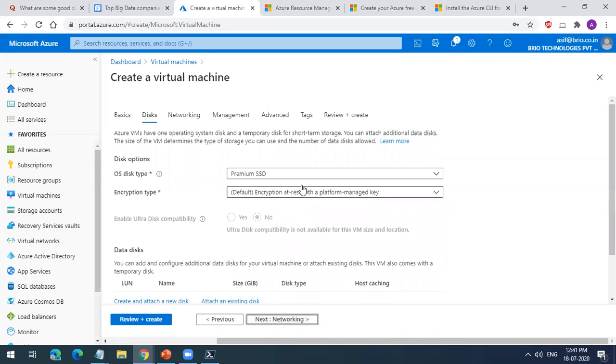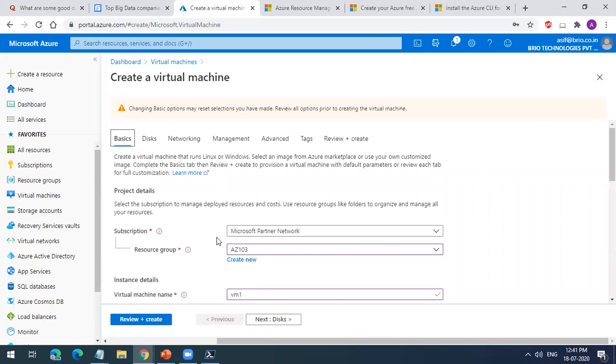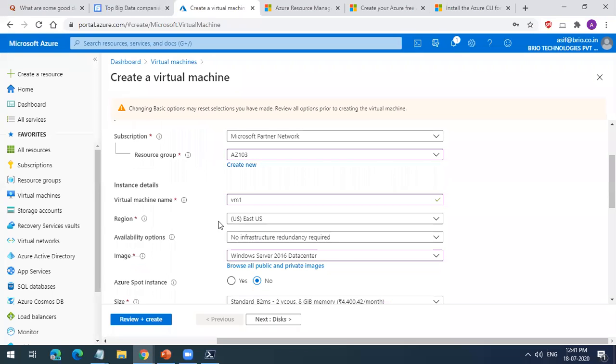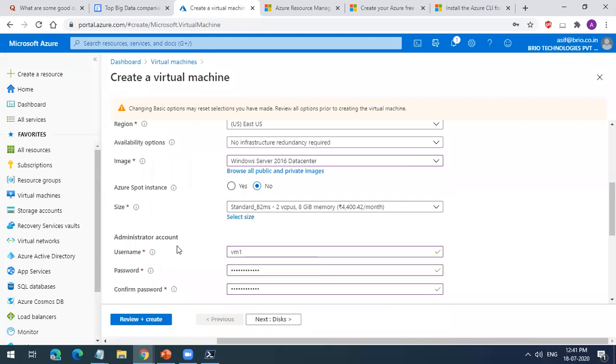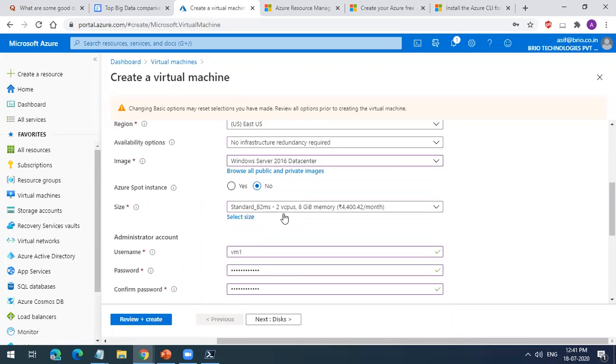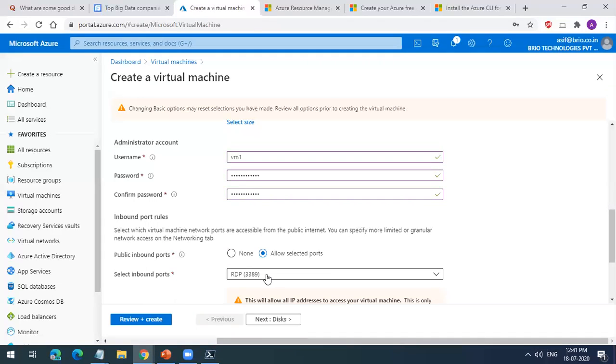Now, once you are done with the basic thing, you gave the name, you selected the resource group under which it will run, you gave the name to the VM, you selected the region. Do not worry about the availability options as of now. We'll go through it tomorrow. Then we selected the size, we gave the username, and we have allowed the RDP port. We selected Windows. Microsoft Intelligence already took it as RDP. If you select Linux, it will take SSH.